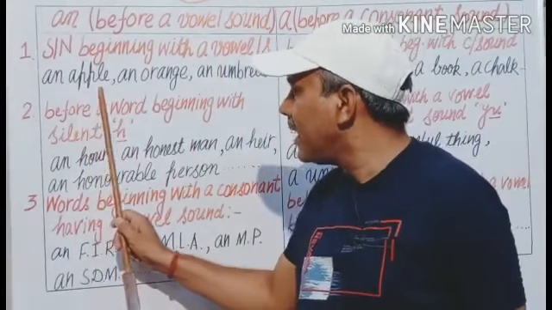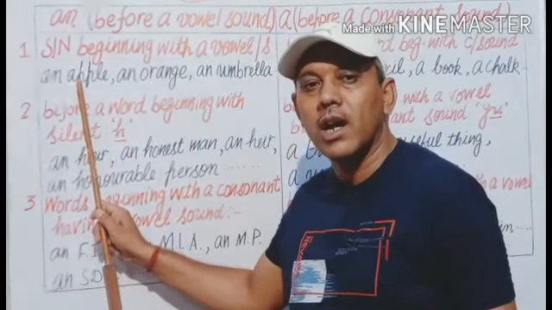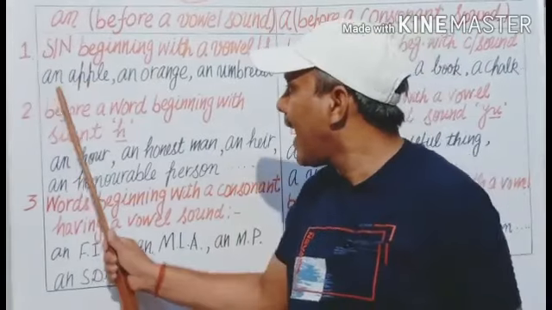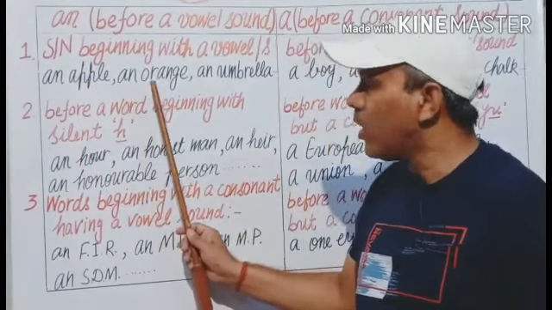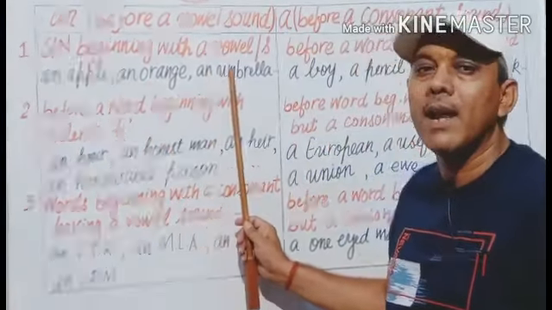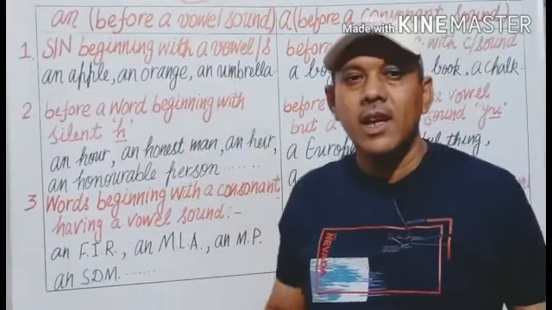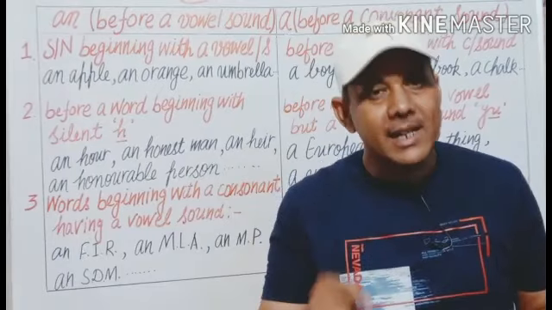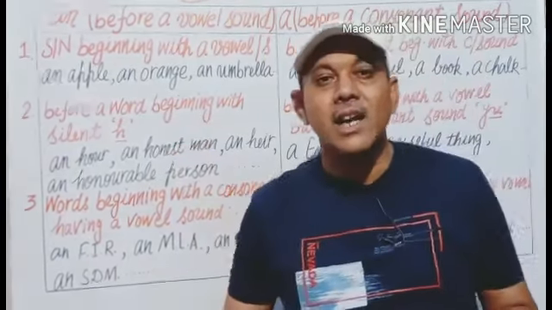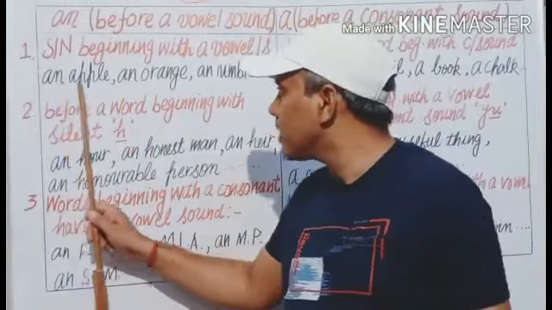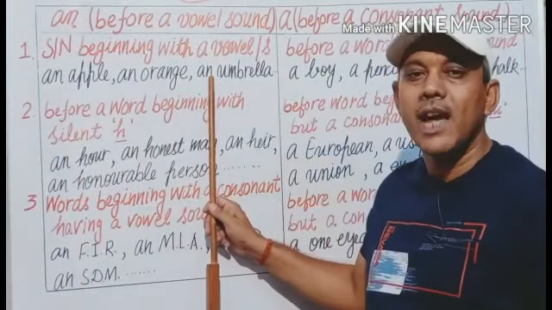This word apple begins with a vowel sound. An apple, an orange, an umbrella, like this. These words begin with a vowel letter as well as a vowel sound. That's why we use an before them.